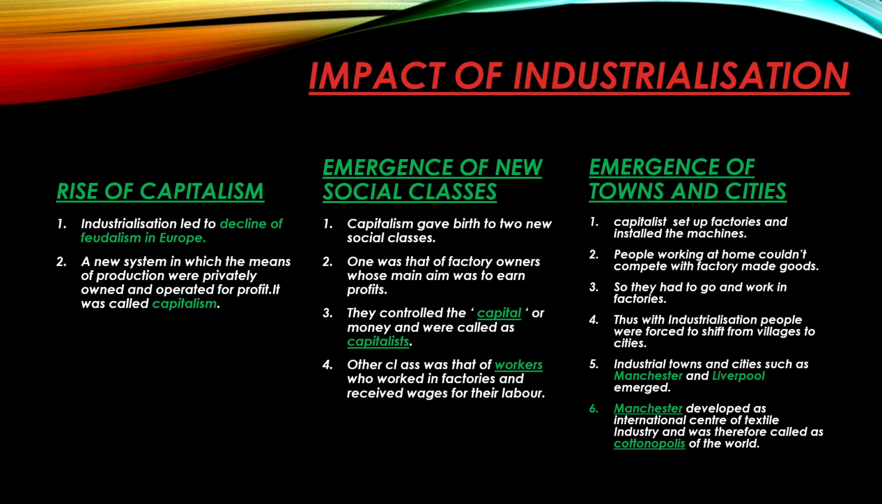Emergence of towns and cities. Capitalists set up factories and installed the machines. People working at home could not compete with the factory-made goods, so they had to go and work in the factories. Thus, with industrialization, people were forced to shift from villages to cities. Industrial towns and cities such as Manchester and Liverpool emerged. Manchester developed as an international center of the textile industry and was therefore called the Cottonopolis of the world.